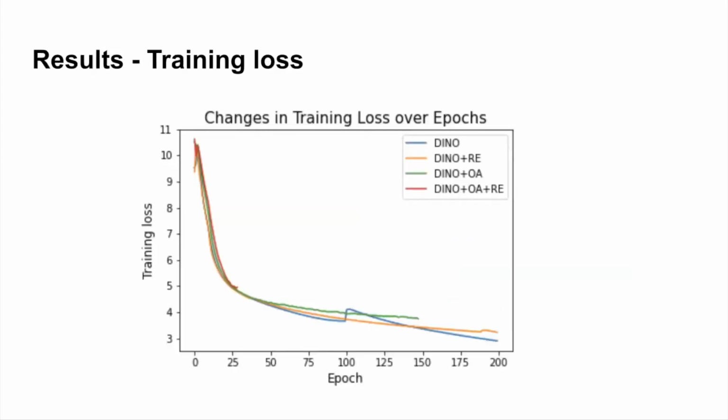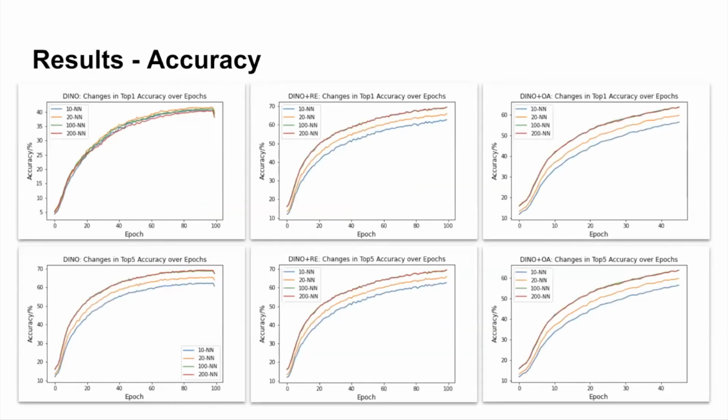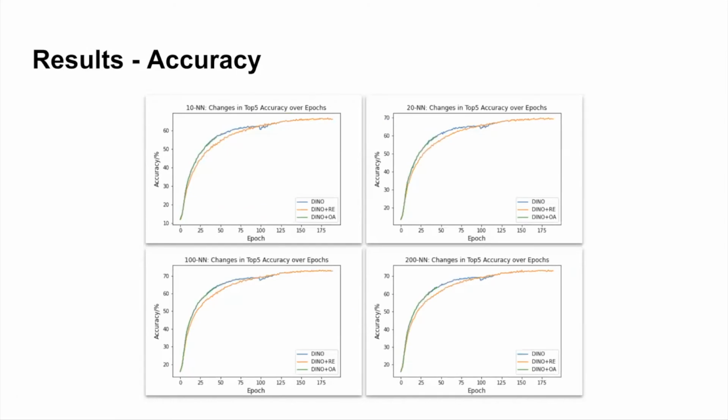This is the result of the training loss, and this is the accuracy curve. We made comparisons among different k-values on separate models, where RE means random erasing with ViT, OA is the other architecture, which is DenseNet, and k equals 200 helps us achieve better performance. This is the comparison of different models: ViT, DenseNet, and ViT with RE. ViT with random erasing has the tendency to improve the performance.